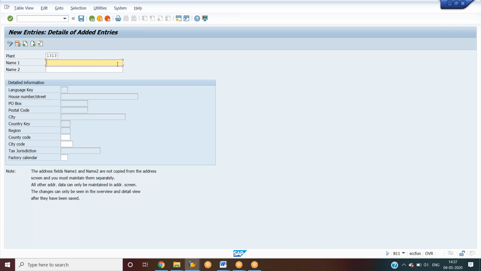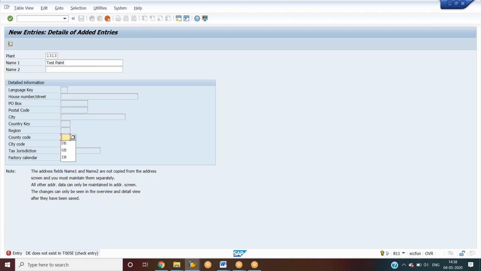Test plant, country code, city code, and factory calendar. So factory calendar usually we'll get from the FI consultant or else the PP consultant. Most of the times we'll get it from the PP consultant. Factory calendars will define the working hours, holidays, all these things will be defined here in the factory calendar. So click enter.